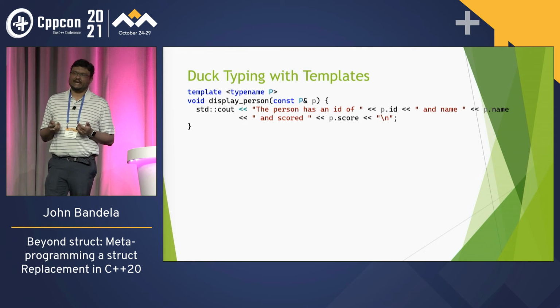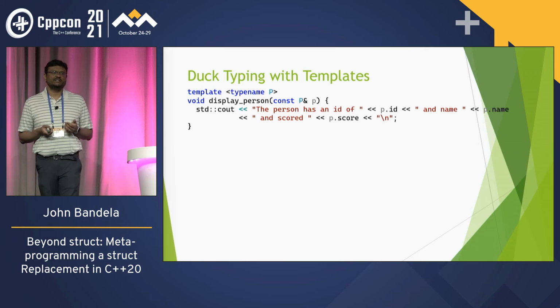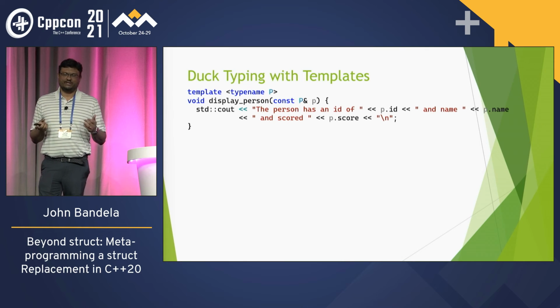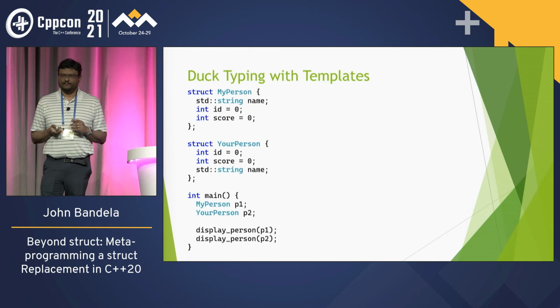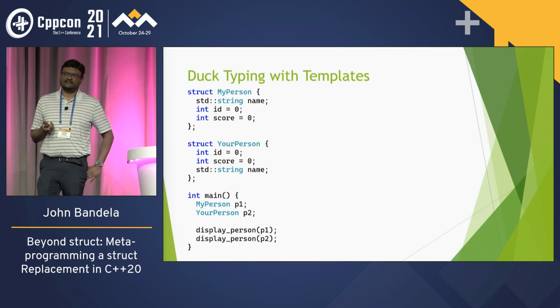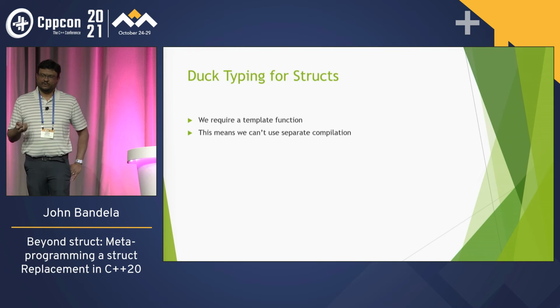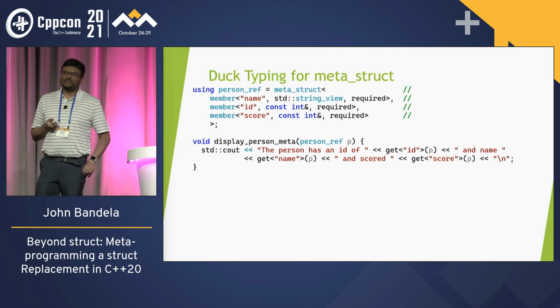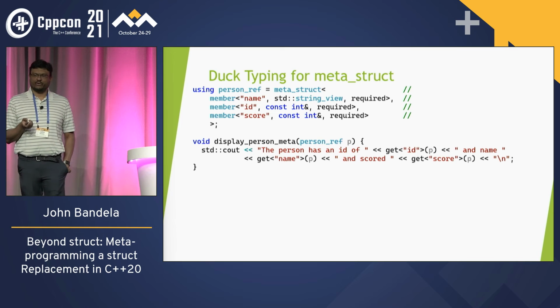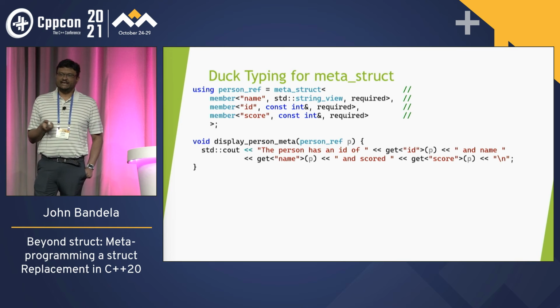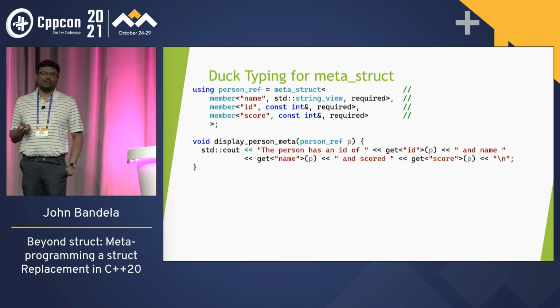The downside is this is a template function, right? So we can't do separate compilation. We can't just have a declaration and put the definition somewhere else. It has to be there. So this is how we can call it, but again, this has to be an inline definition. We can't use separate compilation. With metastruct, what we can do is we can say person ref and say name is a string view, ID is a constant int ref, score is a constant ref, and we say display person ref, right? And we can get the ID, the name, and the score.